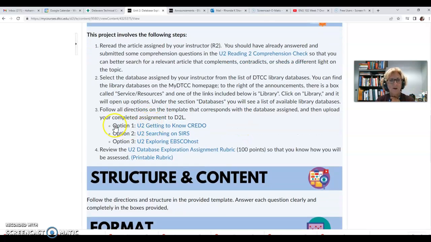So, here are the worksheets that you can use. Now, remember, you're only choosing one. Credo, SIRS, or Ebscohost. It doesn't matter which one you choose. Here is where you'll locate that worksheet. So for example, if I click on Credo,